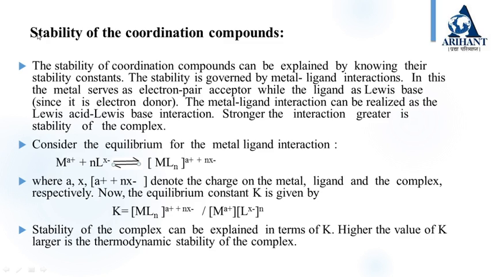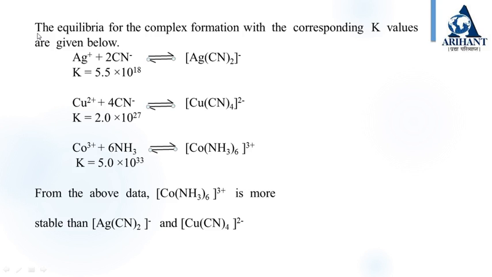Stability of the complex can be explained in terms of K. Higher the value of K, larger is the thermodynamic stability of that complex. The stability constant is an important parameter of a complex. It may be used to express the thermodynamic stability of a complex because it is an indication of the stability of that complex in a solution. Higher the stability constant, greater the thermodynamic stability of the complex.